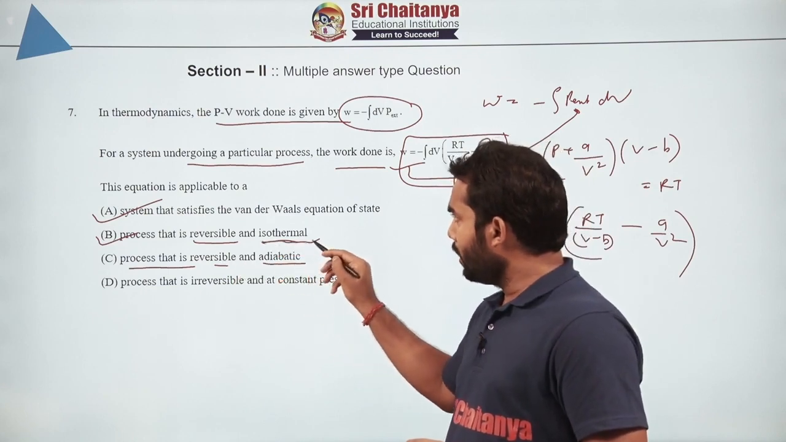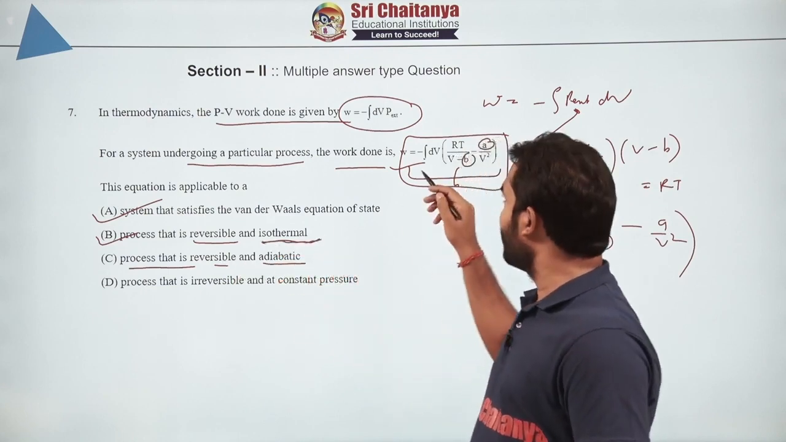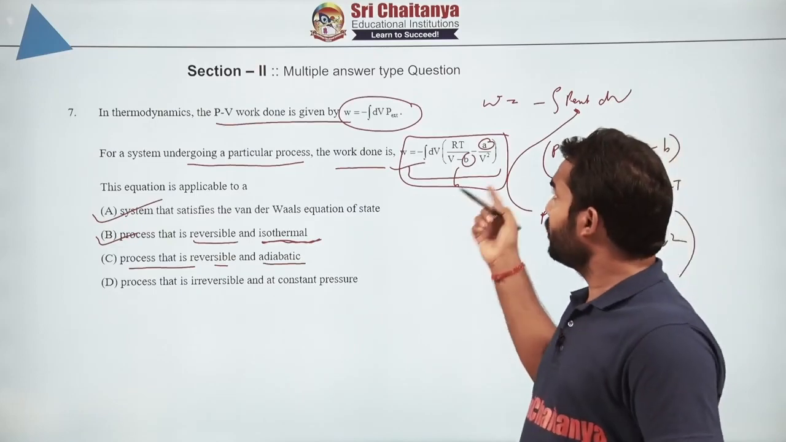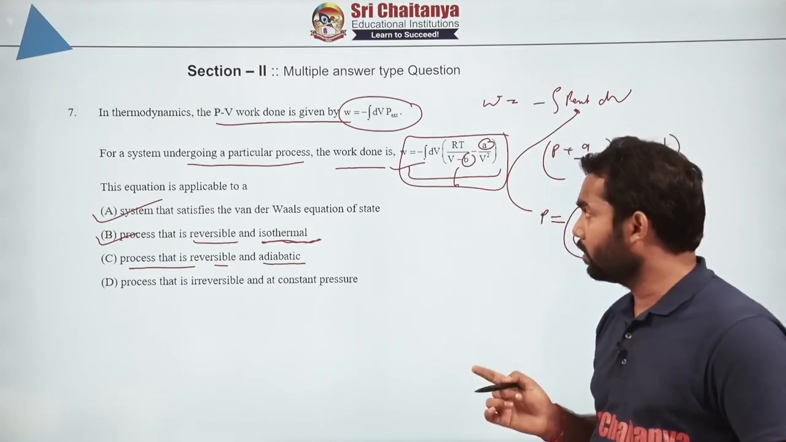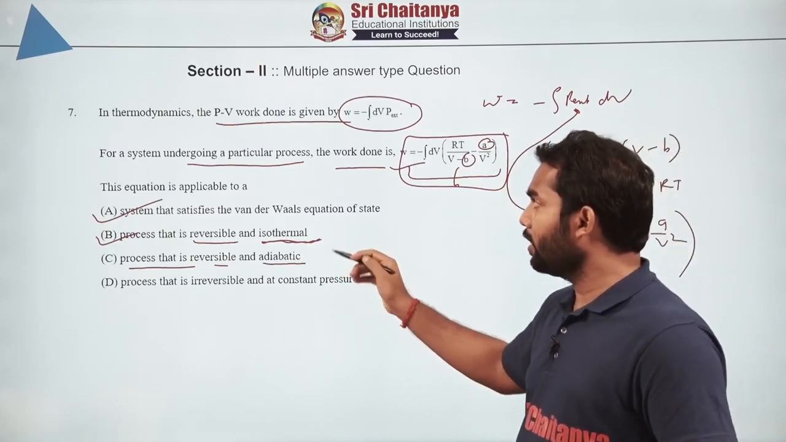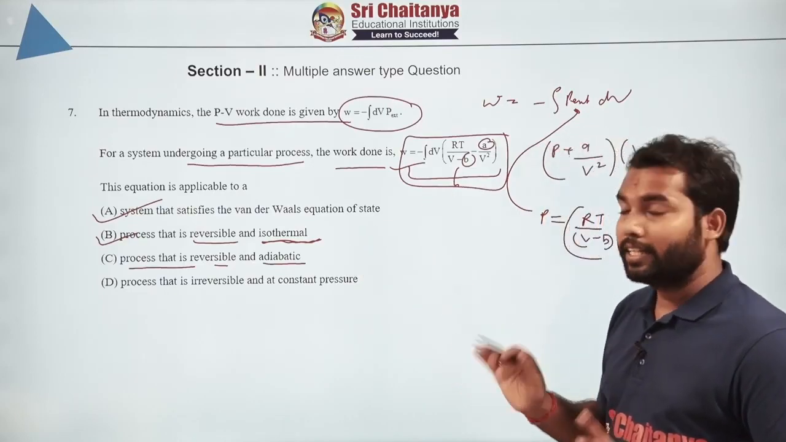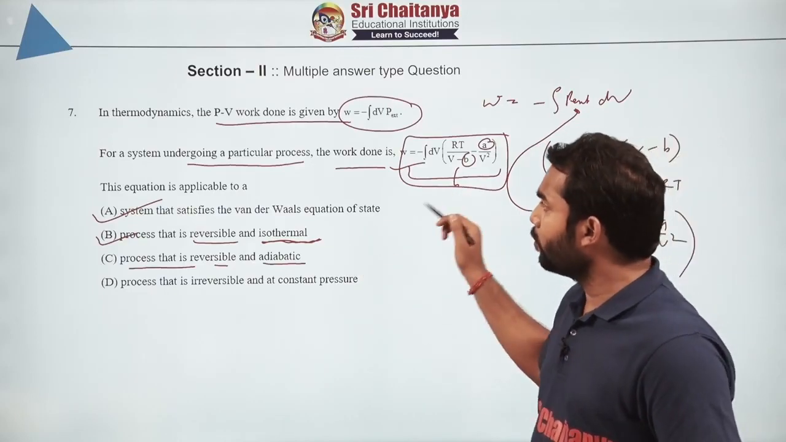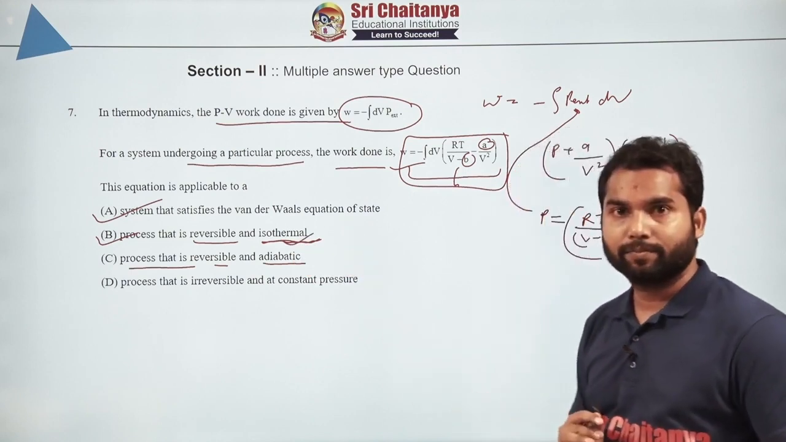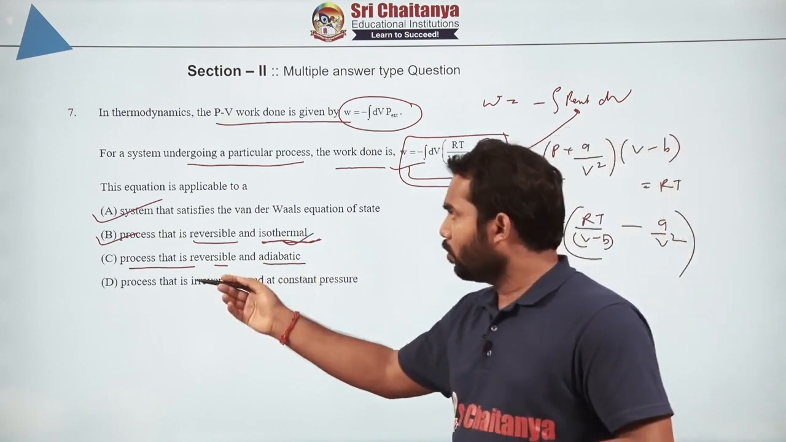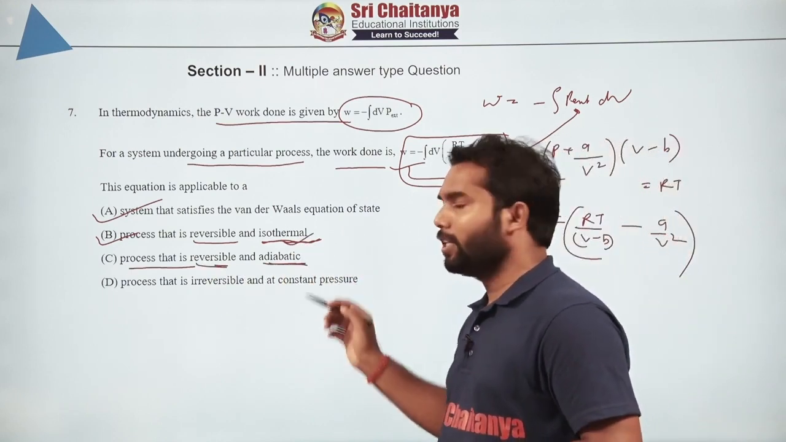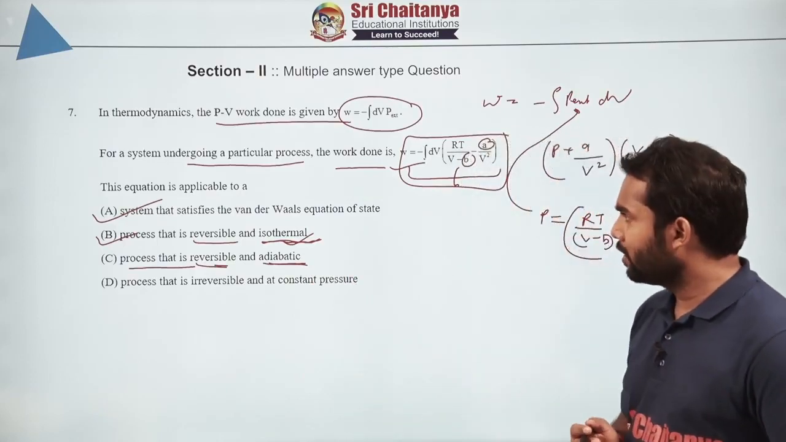See, if it is isothermal, then also we can use this expression. If it is not isothermal, then also we can use it, because there is no clarity over here that temperature is constant, right? We can use this formula even for the isothermal change. Now, we can obviously use it for the reversible and adiabatic process, there is no problem as such.